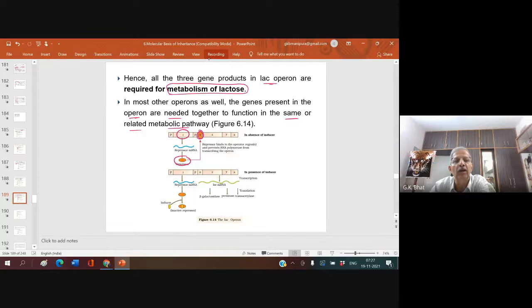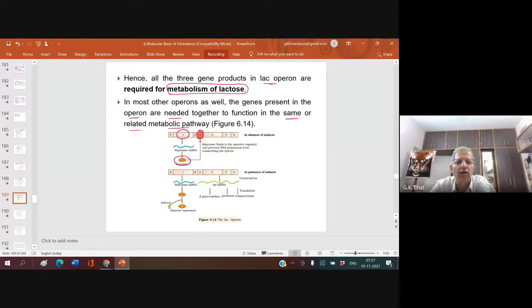So when the repressor binds to the operator region, the RNA polymerase cannot function, which means the ZYA genes will not work. When the ZYA genes will not work, beta galactosidase, permease and transacetylase, none of these are produced.